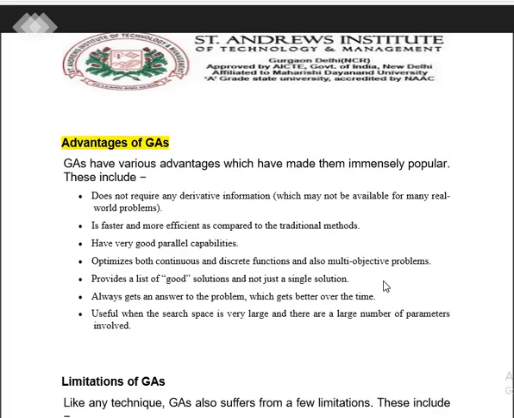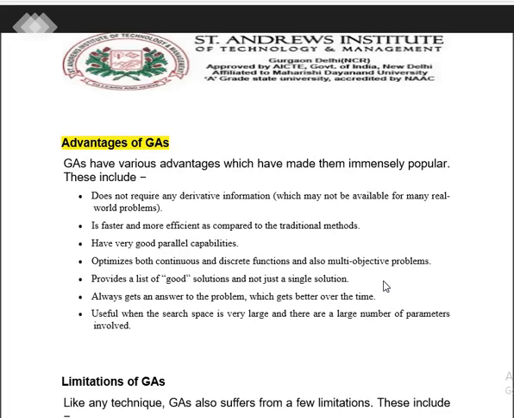This algorithm can easily handle a variety of data, and it has good capabilities to give the desired, reliable results. Optimization of both continuous and discrete functions can be implemented. It is helpful to produce a good solution, not only a single solution to the problem, but it is going to give the best output.